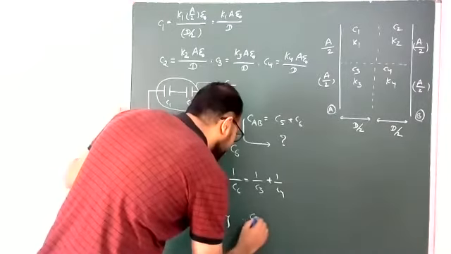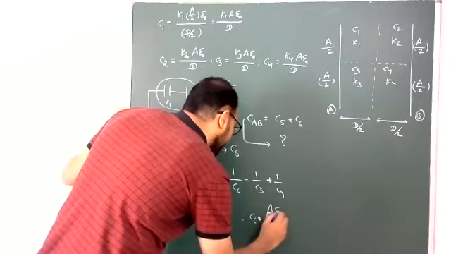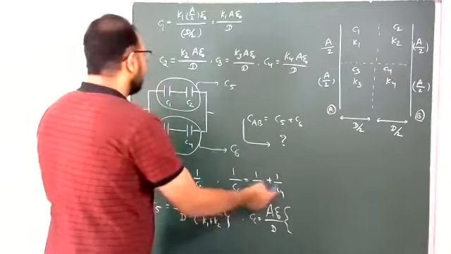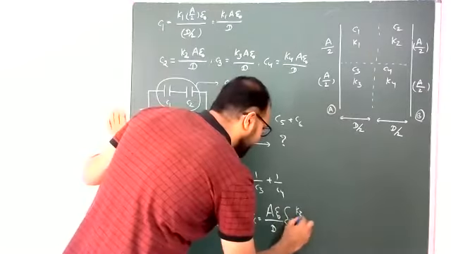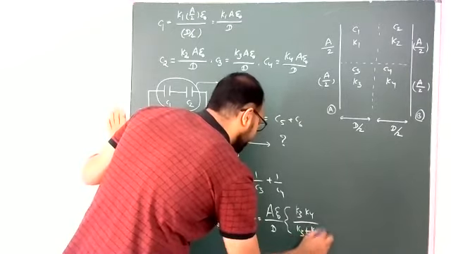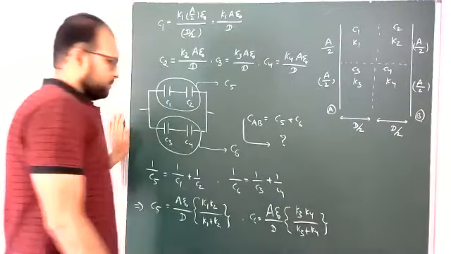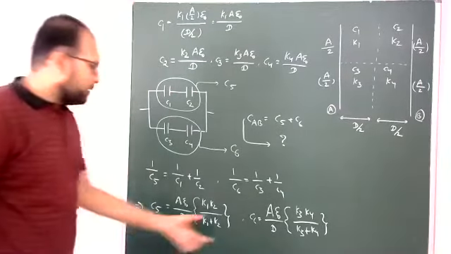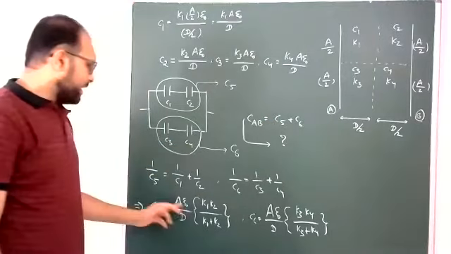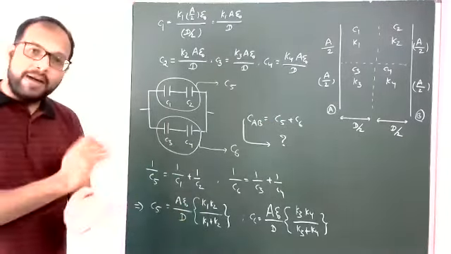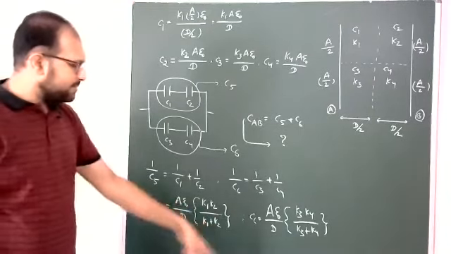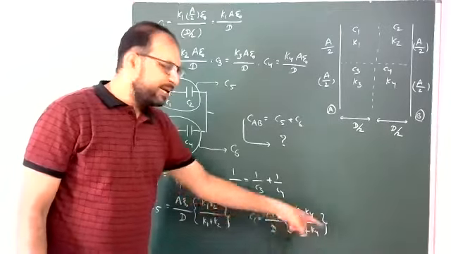Similarly, C6 is the same A epsilon naught divided by D, times K3 K4 divided by K3 plus K4. Now this is C6. Substitute C5 plus C6 here. Again A epsilon naught by D is common: K1 K2 by K1 plus K2, plus K3 K4 by K3 plus K4.